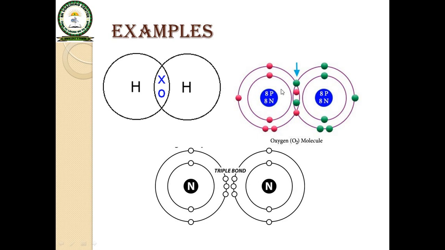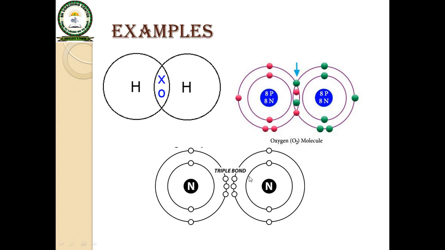And second example is oxygen molecule. In an oxygen molecule, each atom of oxygen shares 2 electrons. This atom shares 2 electrons and this atom also shares 2 electrons for completion of their outermost shell. You know, in the outermost shell 8 electrons are present. So for the completion of the outermost shell, they share the electrons with each other.